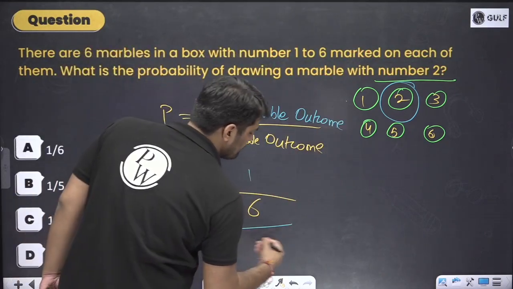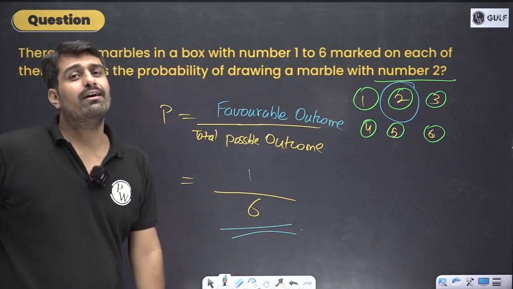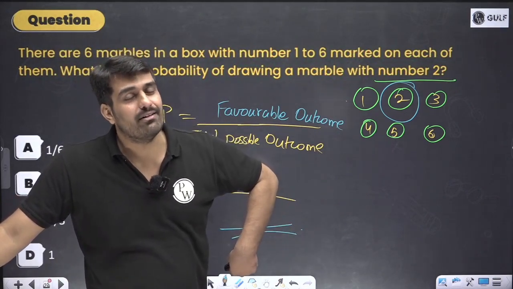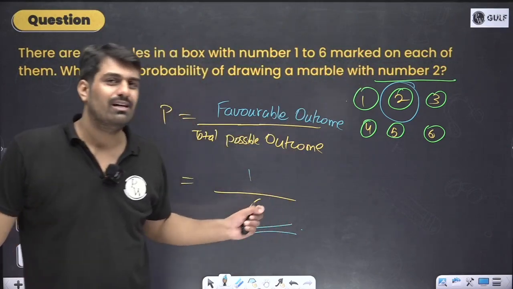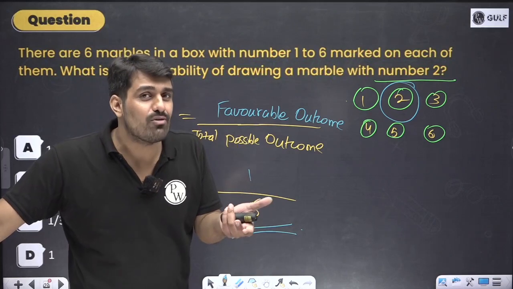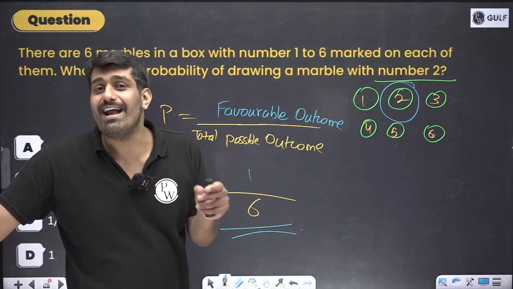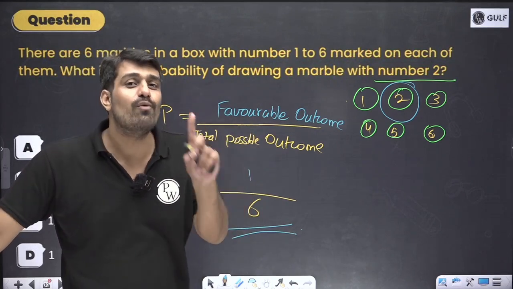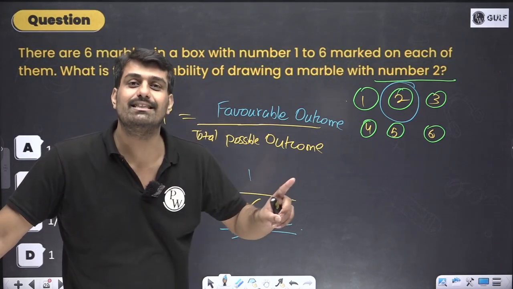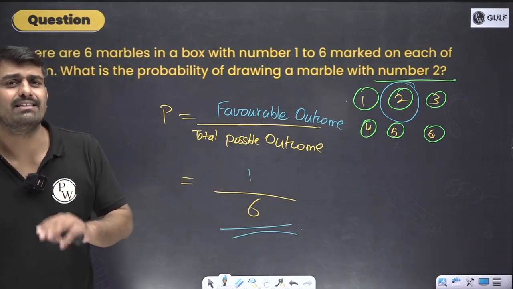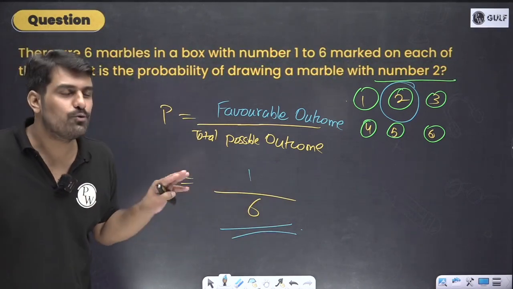So 1 by 6. People do get confused over here, saying, sir, all 6 marbles are there, so 6 in the denominator, and in the numerator, I want 2, so I'll write 2. No, bache, that's not how things work. This is the number of possible outcomes, and the favorable outcomes are the cases where I would be getting only 2. So only one case is there out of the total 6 cases. And that is why the probability is 1 by 6. That is how things work. So the answer is 1 by 6.